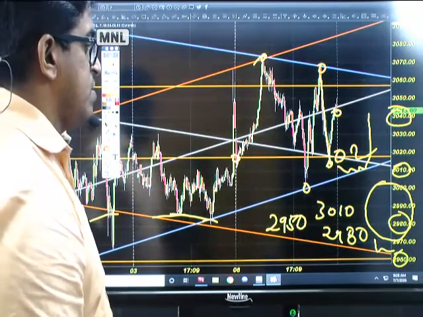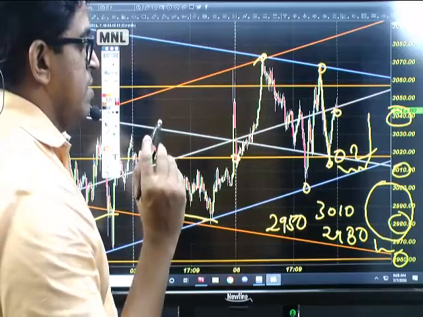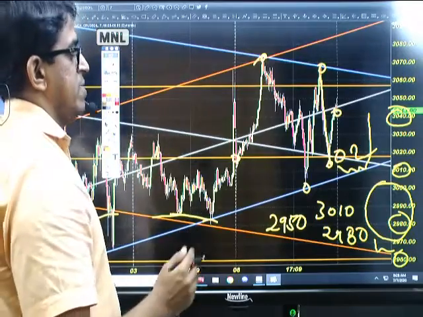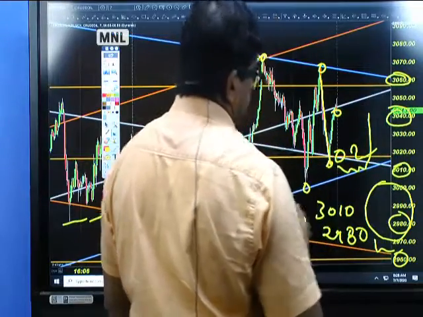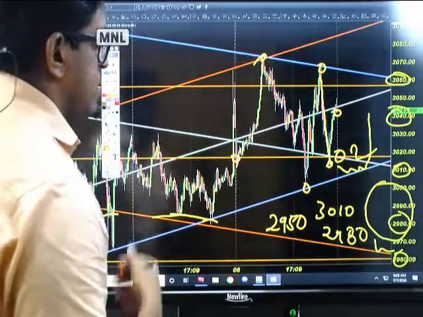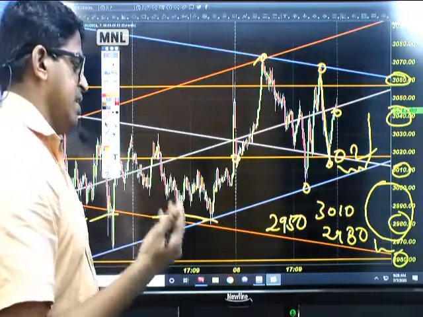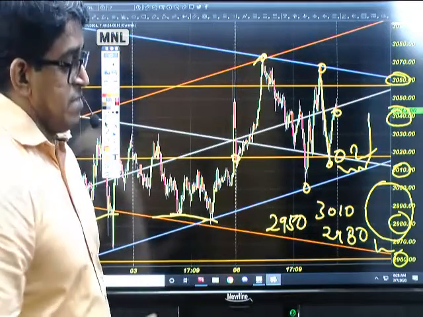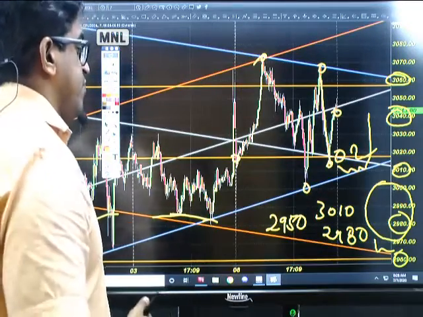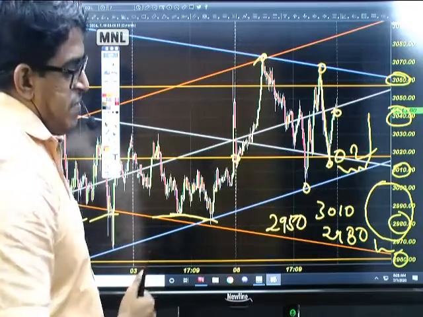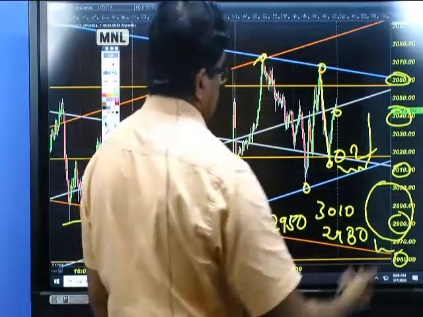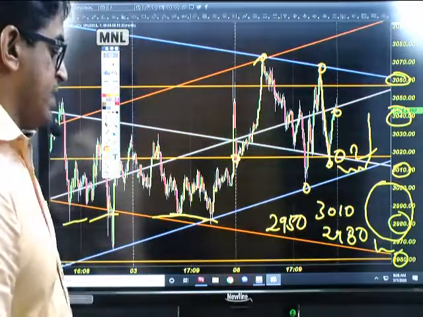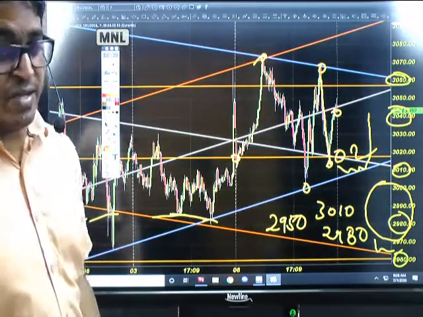Okay, so it's going to be very simple, but in order for crude oil to pull more buyers, it should close above 3060, because we could see that most of the time it is testing 3060, but again it fails and comes back. So it's a very tough fight for crude oil traders, but still we need to believe that till 2960 the price is good for buying. So today also you can expect crude oil to stay on the buying side.